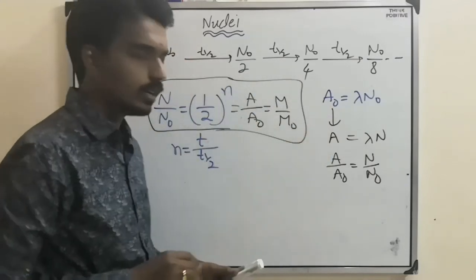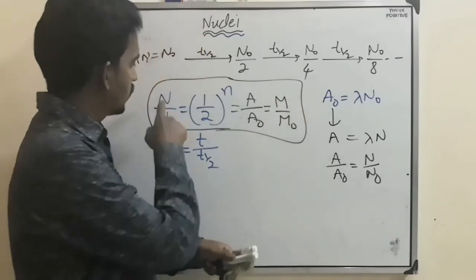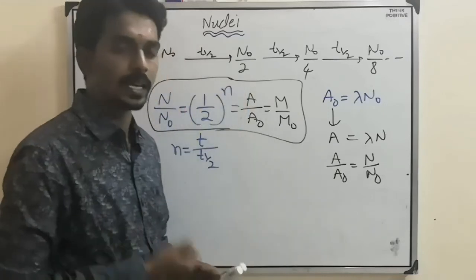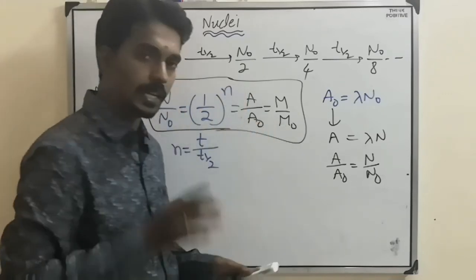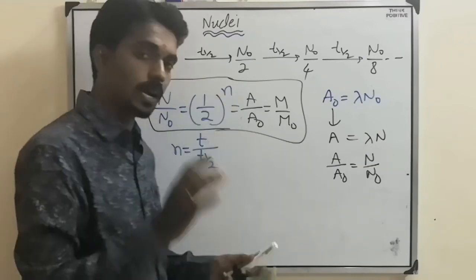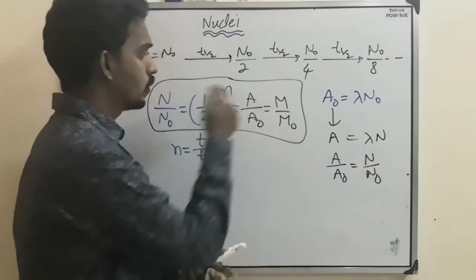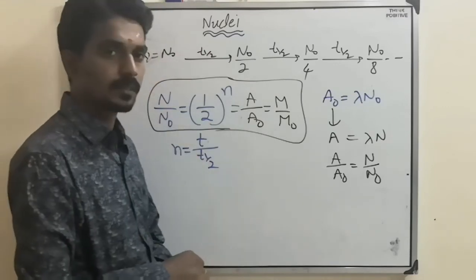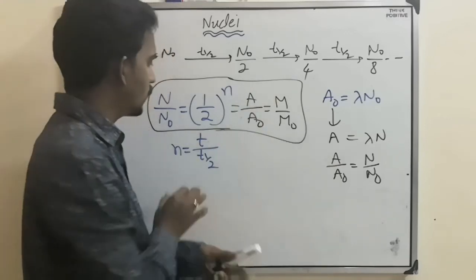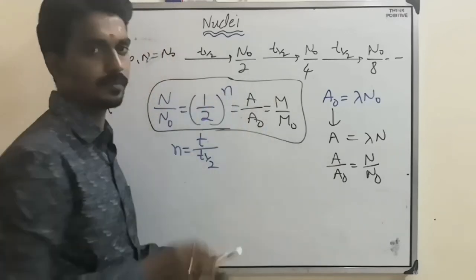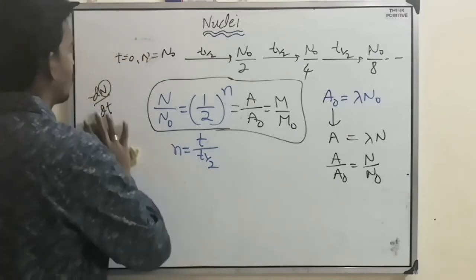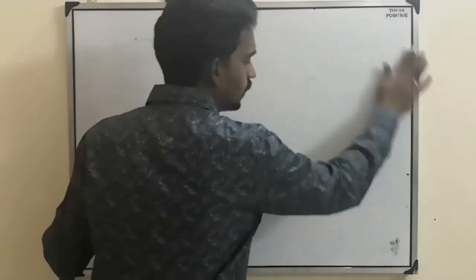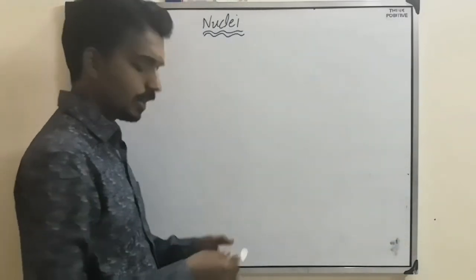So based on this equation, the numerator is about at any instant the number of atoms, the new activity, and the denominator is at t equal to 0, and n is the number of half-lives. So what is the new activity? What is the new number of undecayed atoms? And what is the new mass? But usually the question will be asked based on this one. So this is about half-life.